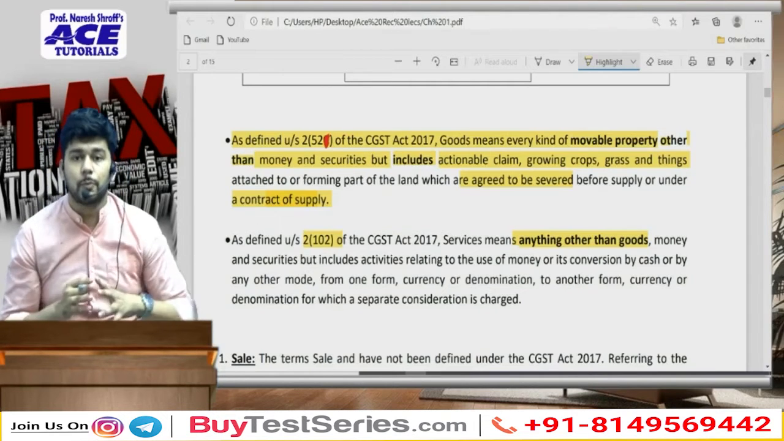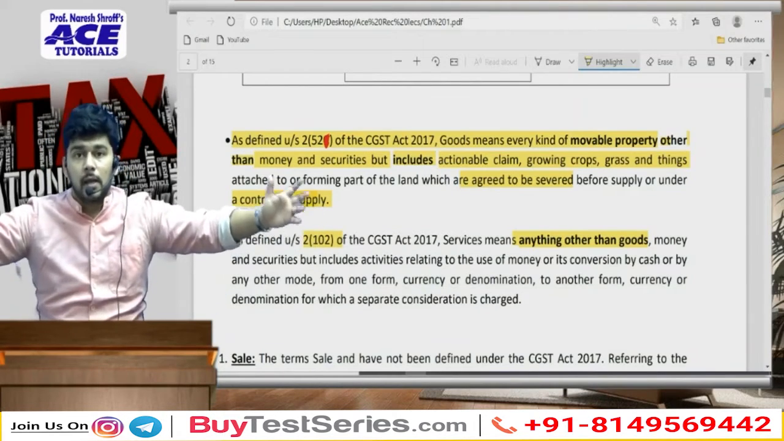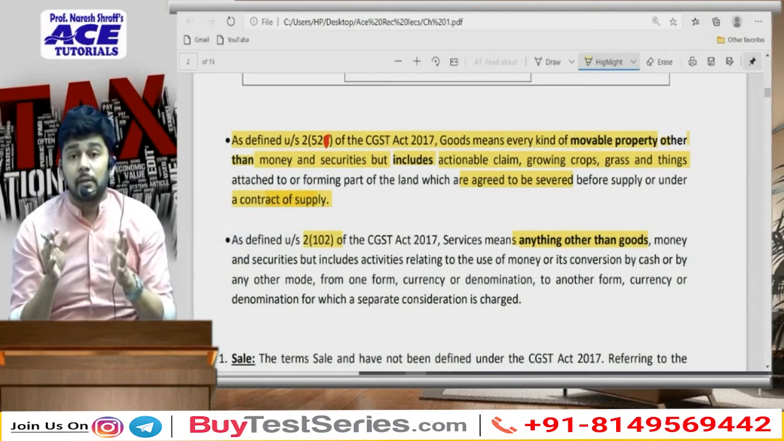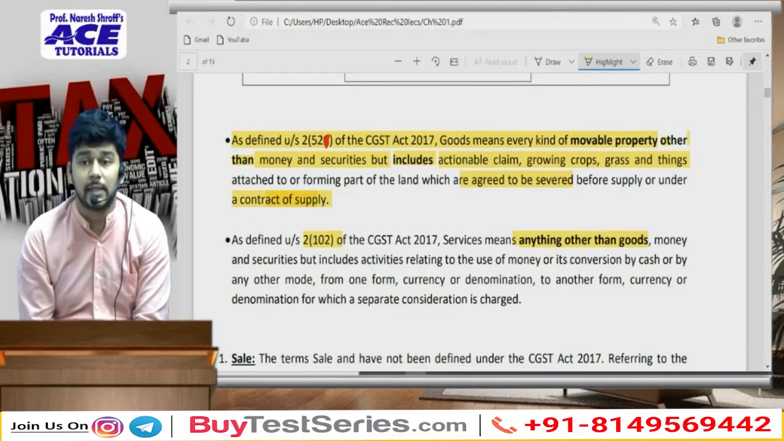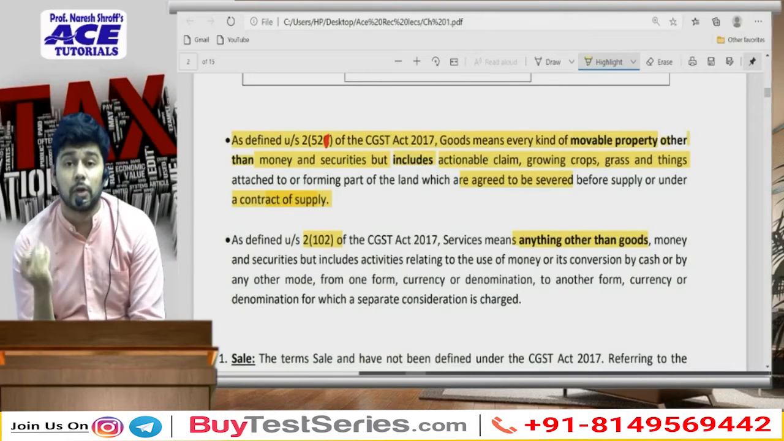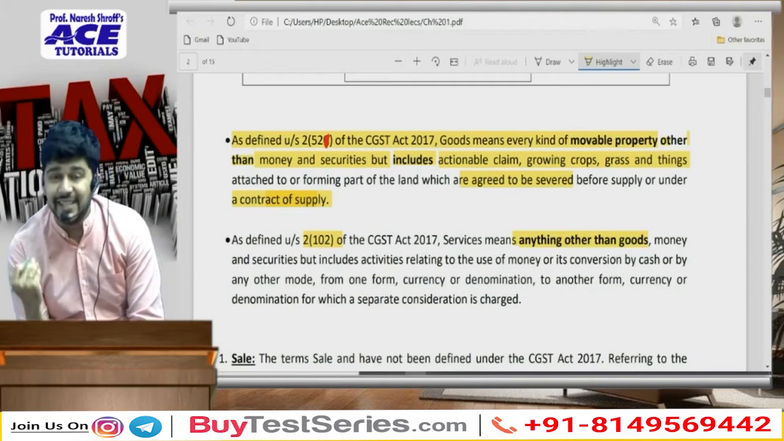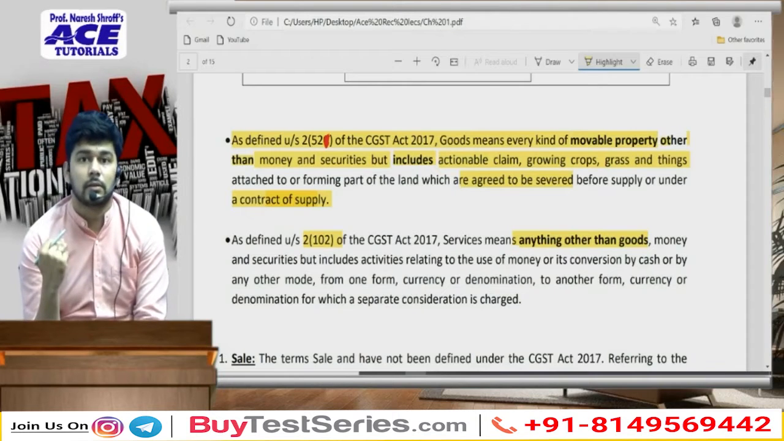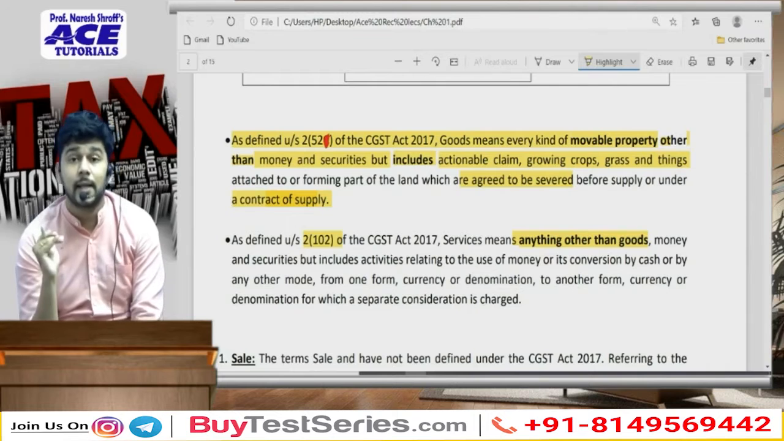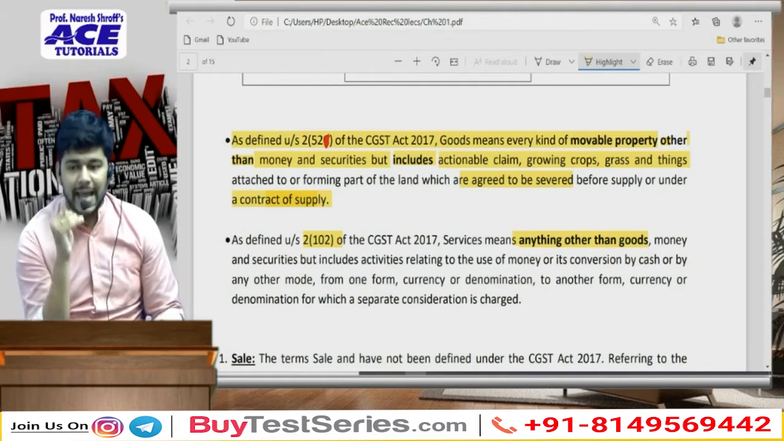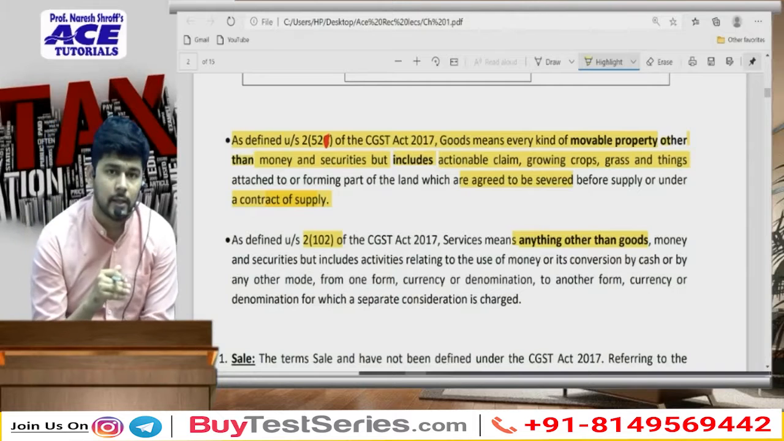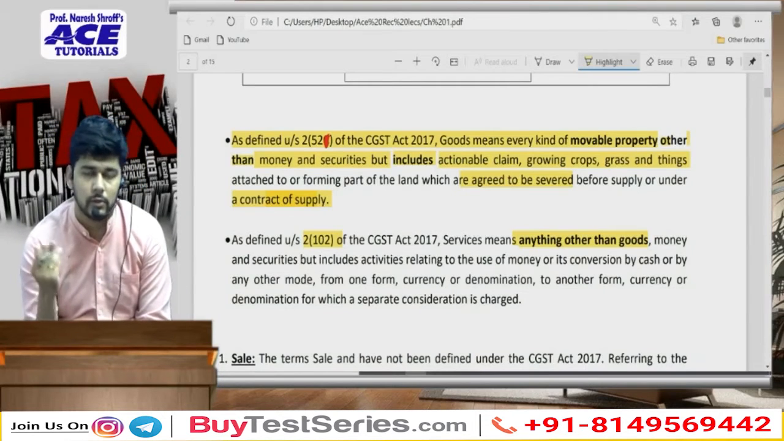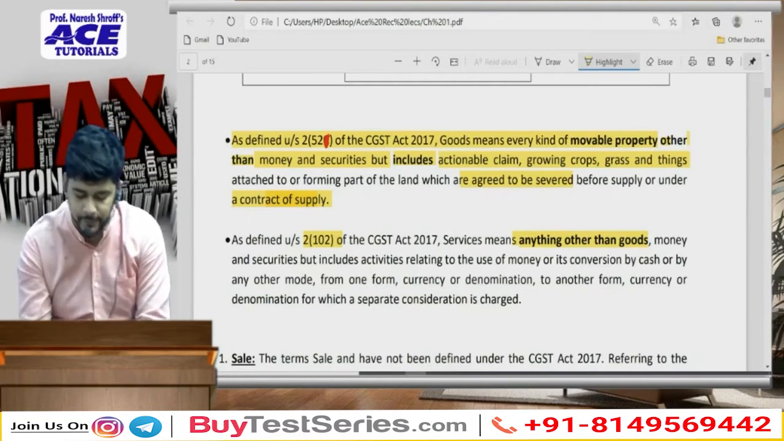So now see, the scope of services is so huge. Goods at least has a defined meaning, but services, anything that is not goods will be considered as service. Therefore it's very important for us to understand that anything and everything under the sun which takes part as an activity will be taxable under GST law, and we are going to dig further into exactly what it is. Is every single thing that is happening going to be taxed or not? That is what we are going to understand.